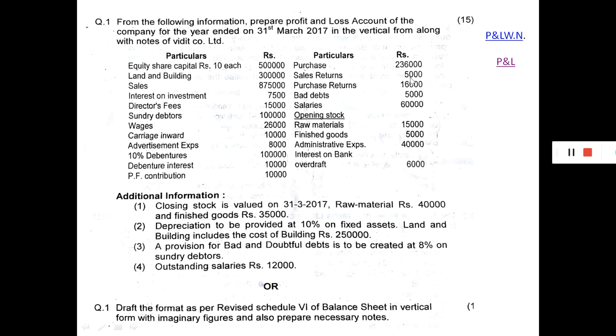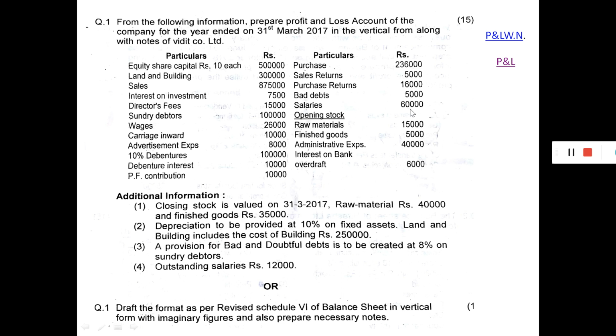Here sales return 5,000 will be deducted from the sales and purchase return 16,000 will be deducted from the purchases. Bad debts 5,000 as other expenses, note number 9. Salary 60,000 will be considered as note number 6, employee benefit expenses.